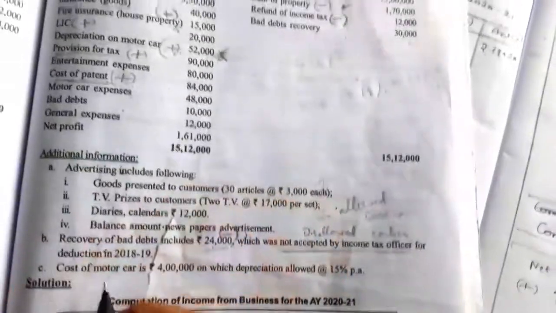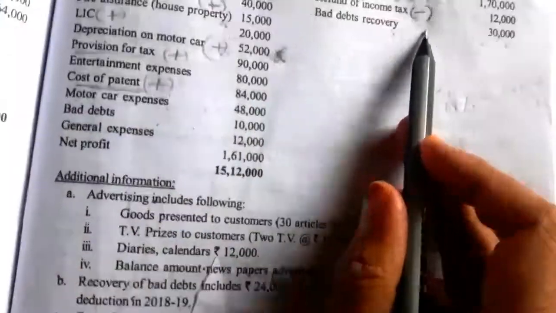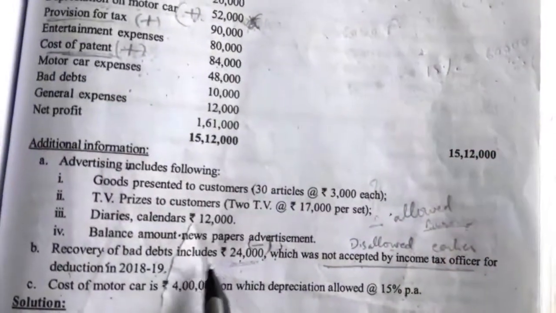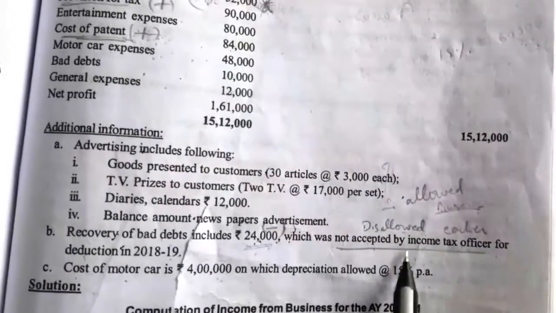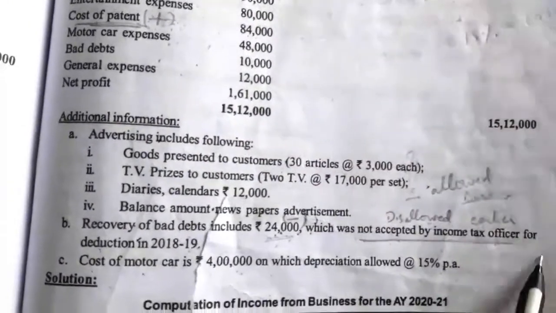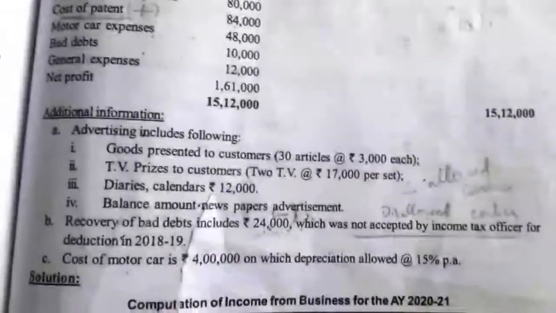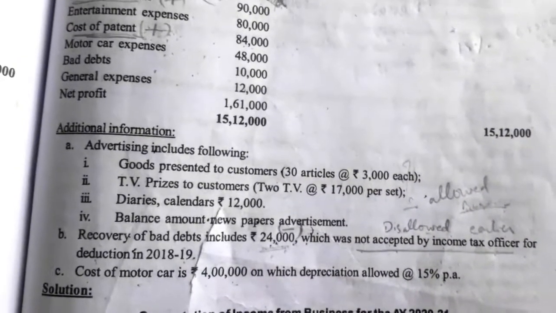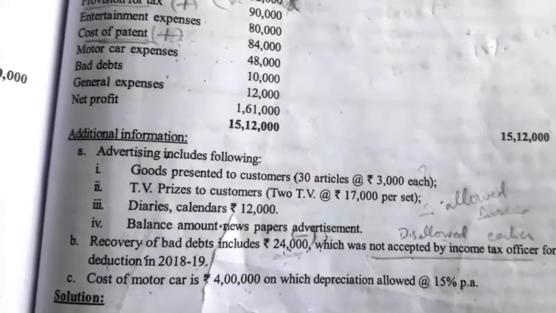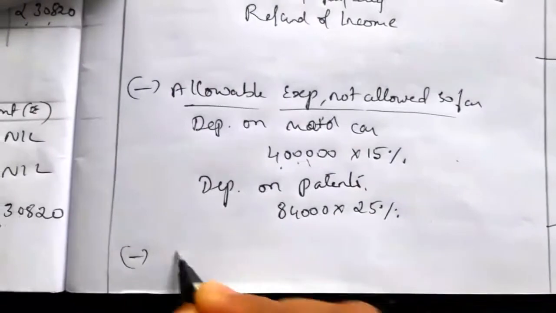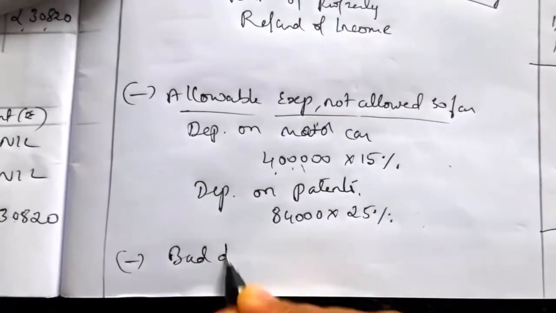Next we have one last adjustment, that is the bad debt recovered. The bad debt recovered includes 24,000 which was not accepted by the income tax officer for deduction in 2018-19, that means it was disallowed earlier. Now we have to deduct bad debt recovered disallowed earlier.